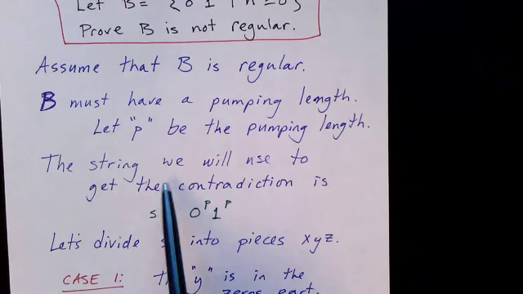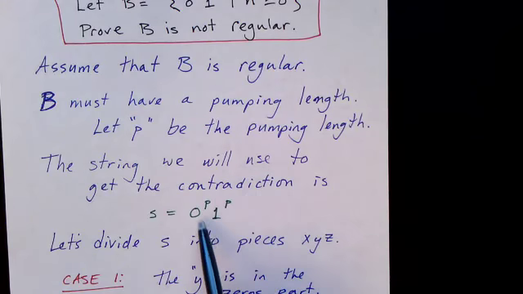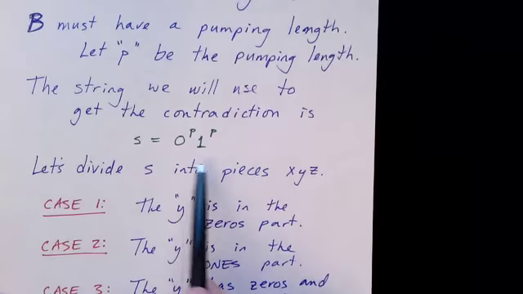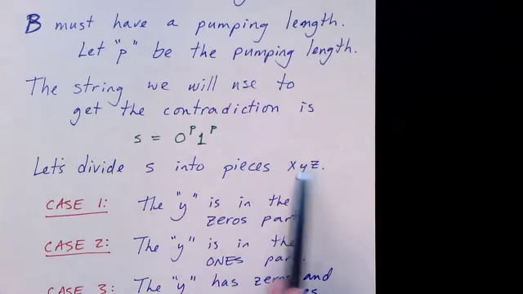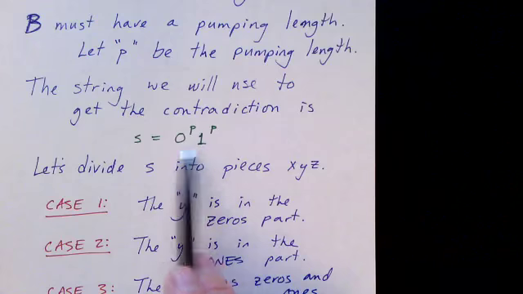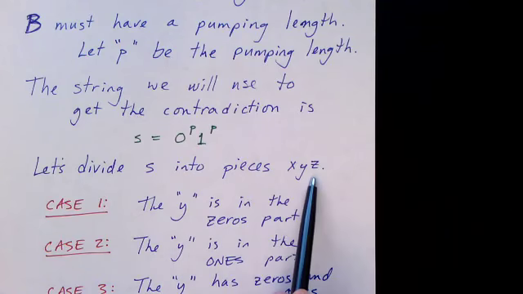So the string that we're going to use is this string of P zeros followed by P ones, so 0 to the P, 1 to the P. Whatever the pumping length is for this language, it must exist if it's regular. And so we create a string of P zeros followed by P ones. And now we're going to find the contradiction. We have to divide S into pieces x, y, and z. We have to consider all the possible ways we could divide S into these 3 pieces.